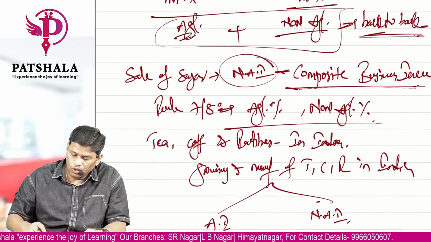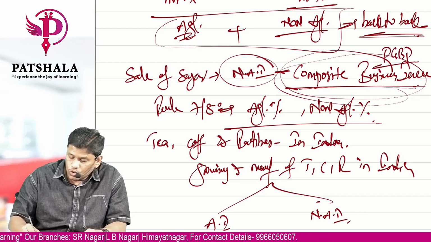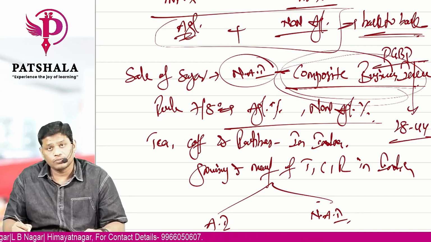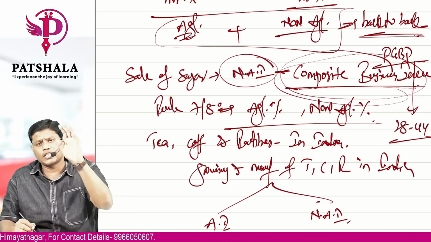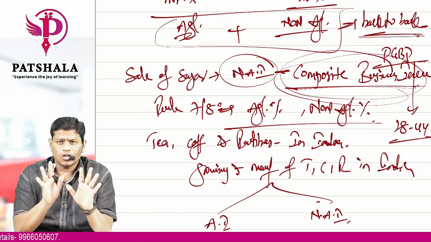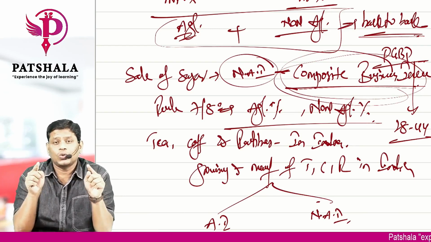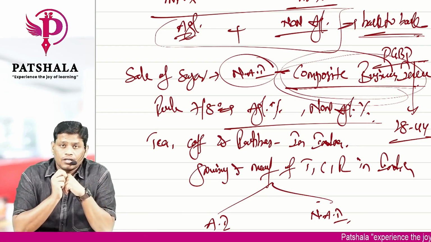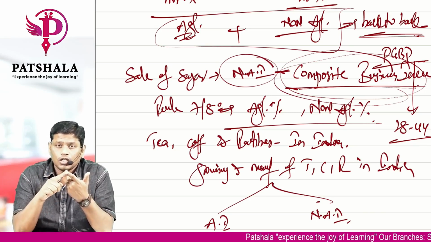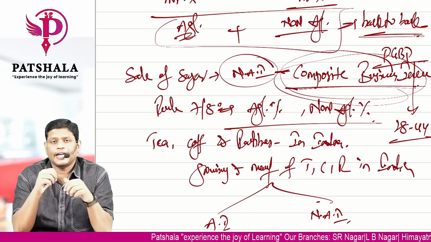As I told you, this composite business income is PGBP income. So you have to do the complete computation of PGBP from sections 28 to 44, as per those sections. Then whatever final output you get is both agriculture and non-agriculture, and that has to be split into agriculture and non-agriculture. Fixed standard percentages are given for both in respect of tea, coffee, rubber in India.